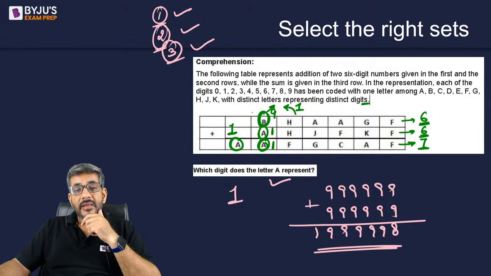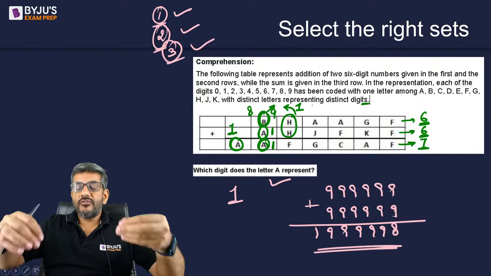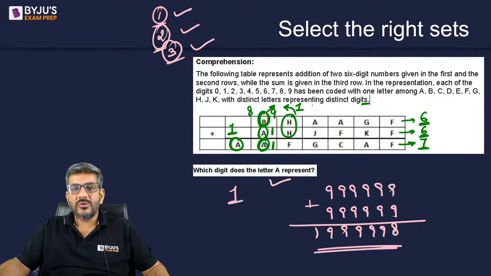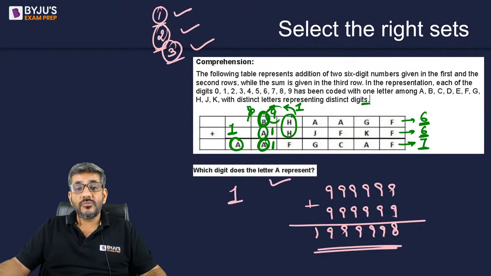Can B be 8? If 8 is there, the carryover from behind should be 2. But how can two digits send a carryover of 2? Even if you had 9 and 9, still they would send a carryover of 1. A carryover of 2 can never go. So therefore, B has to be 9 only.